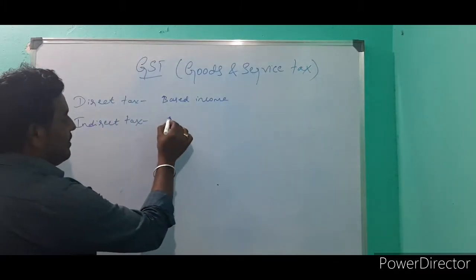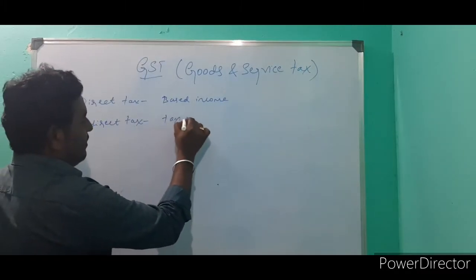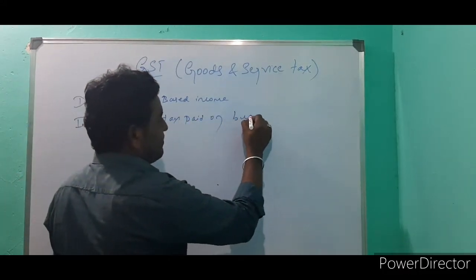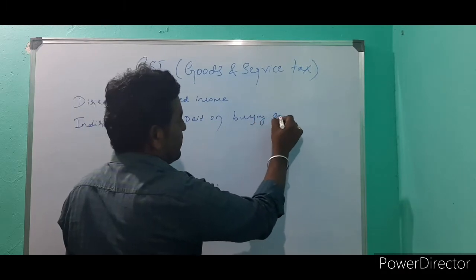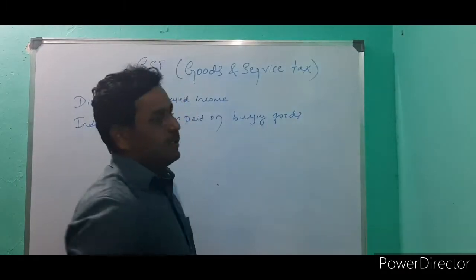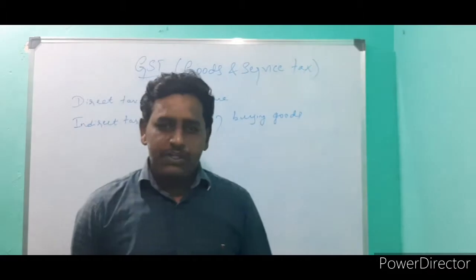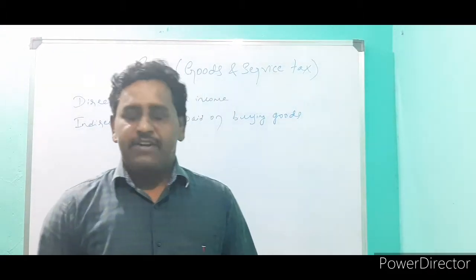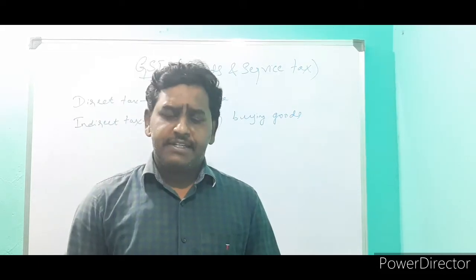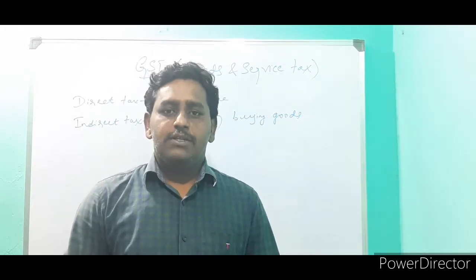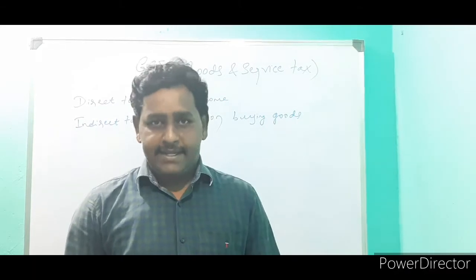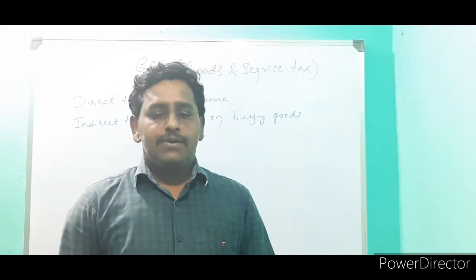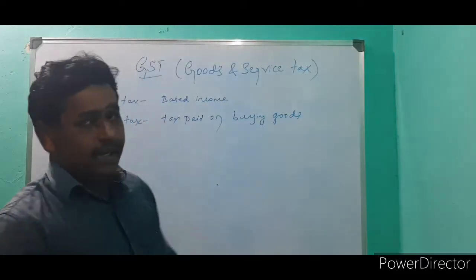Indirect tax means tax paid on buying goods. So when we go to a shop, we purchase any goods, for example books, any stationery items or grocery items. So we pay the added tax, and that tax is called an indirect tax. So this is called direct tax and indirect tax.